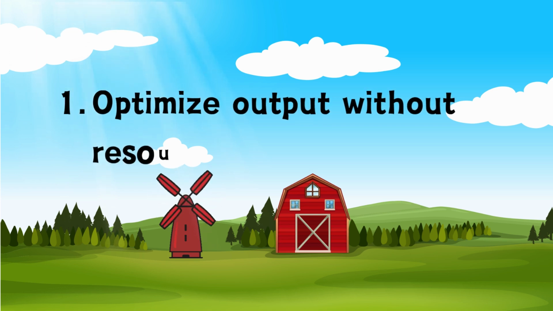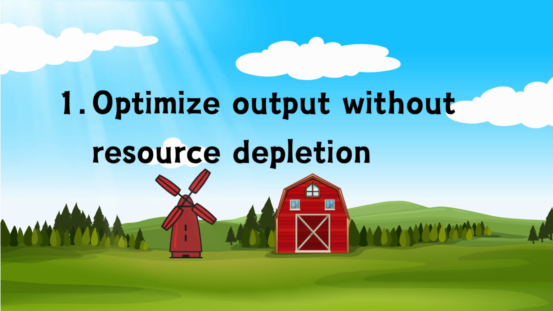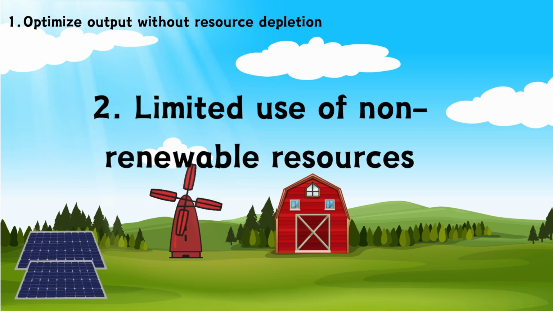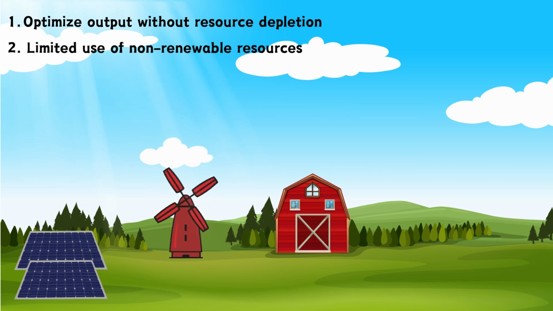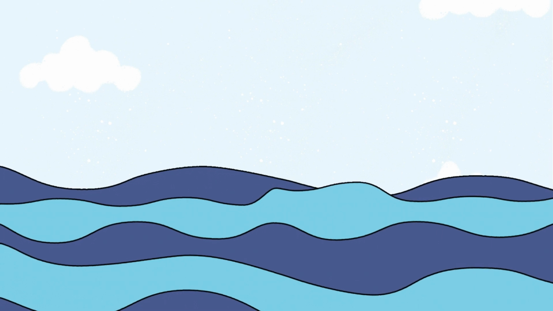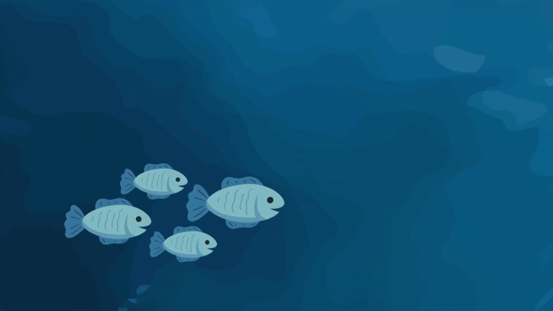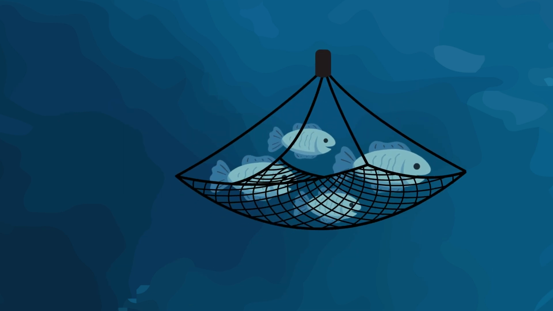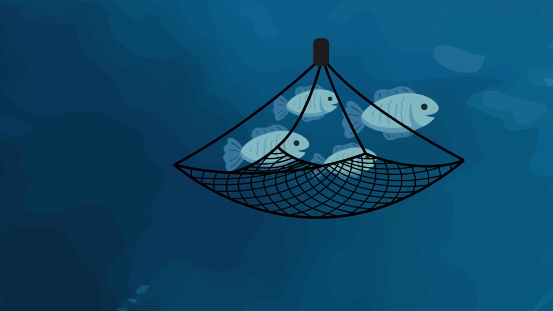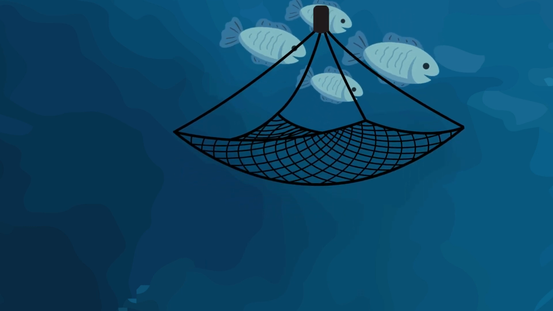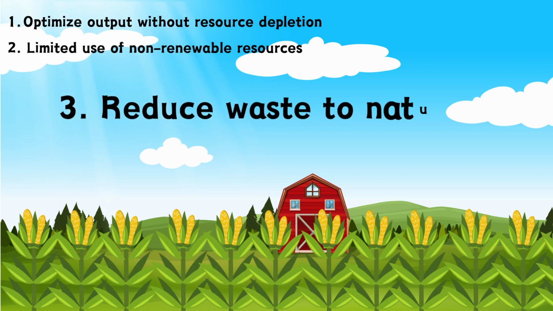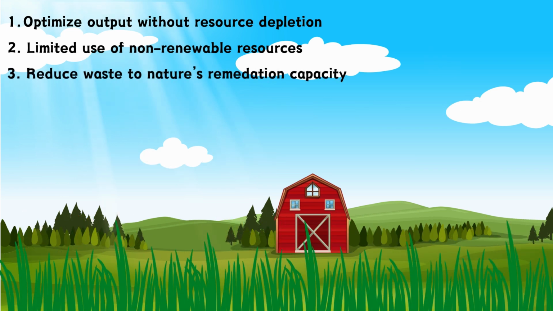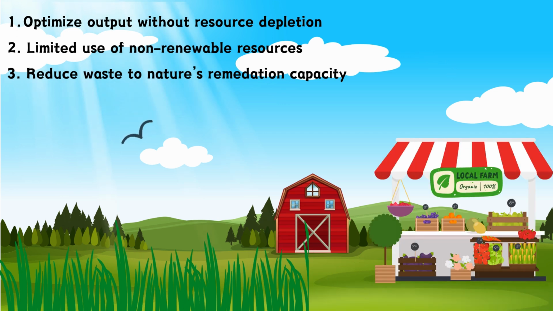Sustainable food systems are built on four key principles. First, they optimize agricultural output without depleting natural resources. Second, every stage of the food system should minimize reliance on non-renewable resources, like fossil fuels, and ensure that renewable resources, such as wild-caught fish, are used within their capacity to regenerate. The importance of catching within an acceptable threshold is emphasized in the still depleted cod population in Newfoundland after overfishing in the 1990s. Third, sustainable systems reduce waste and pollution to levels that ecosystems can naturally remediate, helping to maintain clean air, water, and soil.